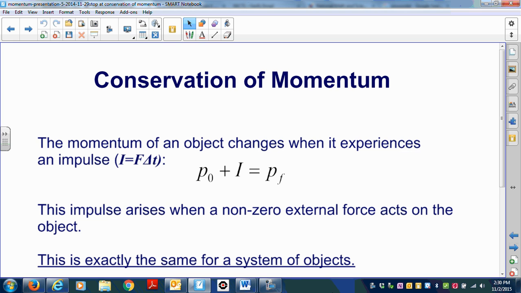The momentum of an object changes when it experiences an impulse. An impulse is the force dotted with the elapsed time. Impulse is a vector quantity because force is a vector quantity. This means that the initial momentum we start with, plus any impulse that is given to the object or the system, gives us the final momentum of the object or the system. This impulse arises when a non-zero external force acts on the object.